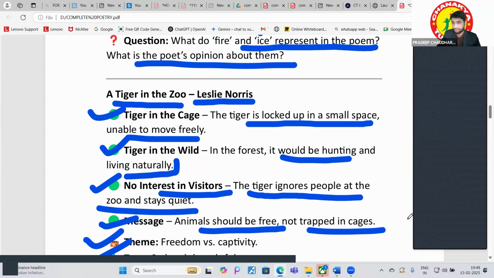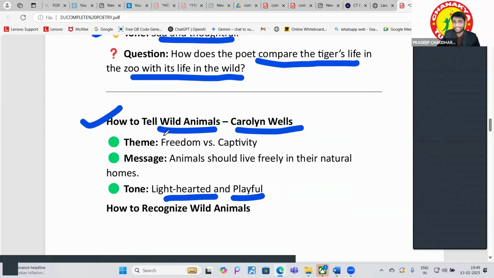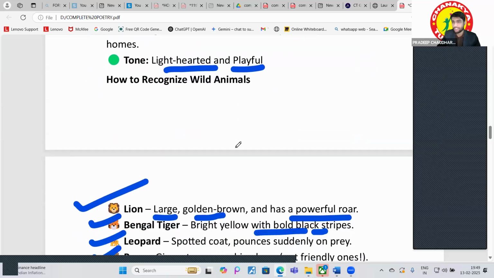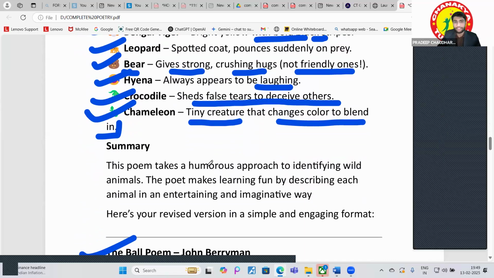Very good. Okay. Now we have Reddy Nishta. Are you there? I think she's not there. Okay, fine. So that is How to Tell Wild Animals. What is the theme of this? Again, freedom versus captivity. It is a humorous poem that tells us a humorous approach to identifying wild animals. There are different wild animals that we can see in the forest, in the wildlife. And how to identify them. Got it? So who will tell me?